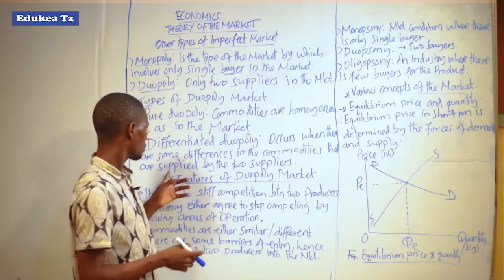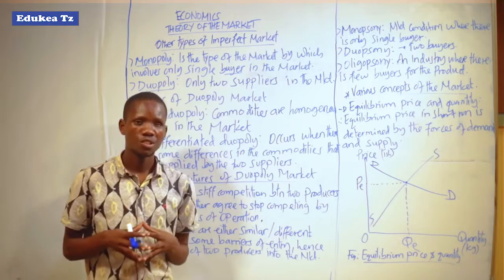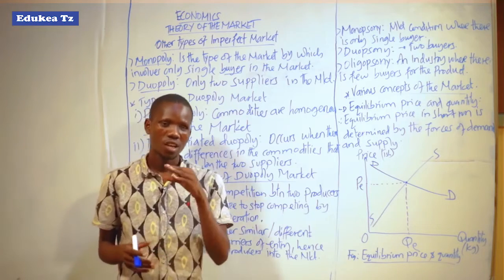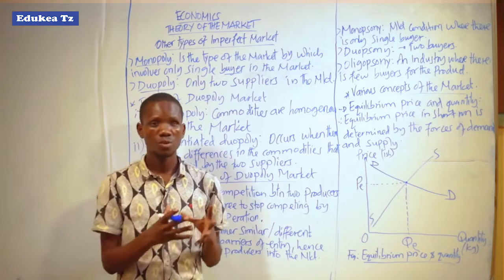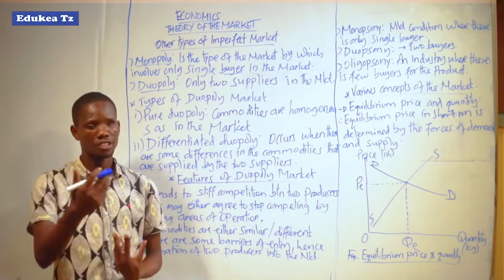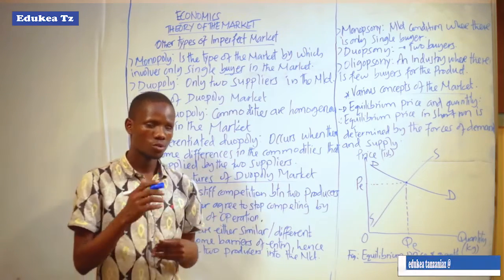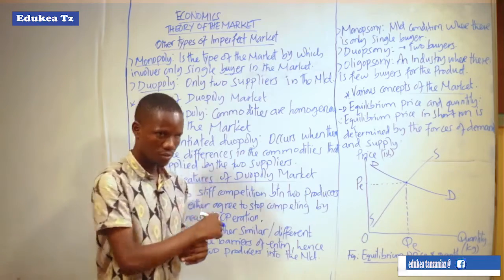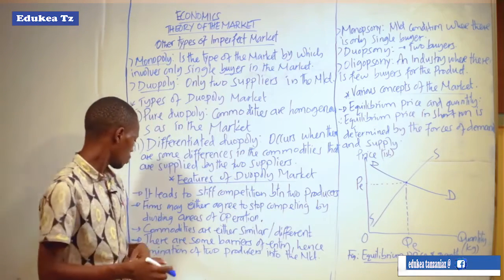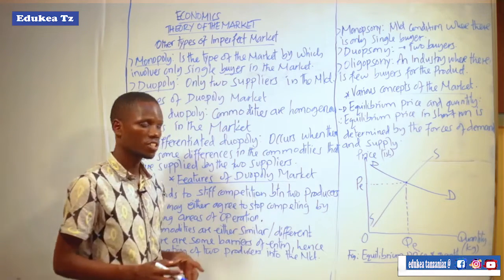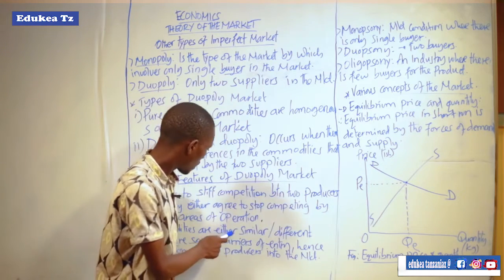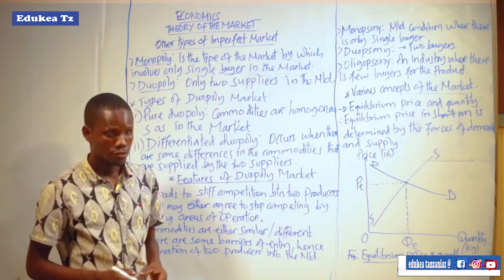But in a differentiated duopoly, the two suppliers can produce differentiated goods, which have some differences from the goods produced by the other producer. So this is one of the features of the duopoly market, that the commodities are either similar or different.